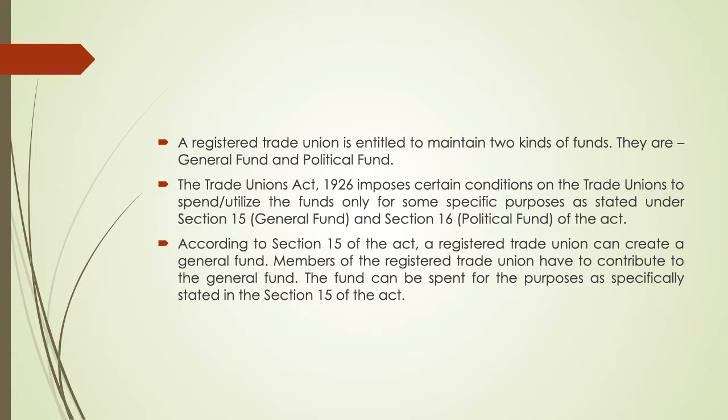So a registered trade union is entitled to maintain two kinds of fund. The first one is the general fund and the second is the political fund. The Trade Union Act 1926 imposes certain conditions on the trade union to spend or utilize the funds only for some specific purposes as stated under section 15, which is talking about the general fund, and section 16, which is talking about the political fund of the act.